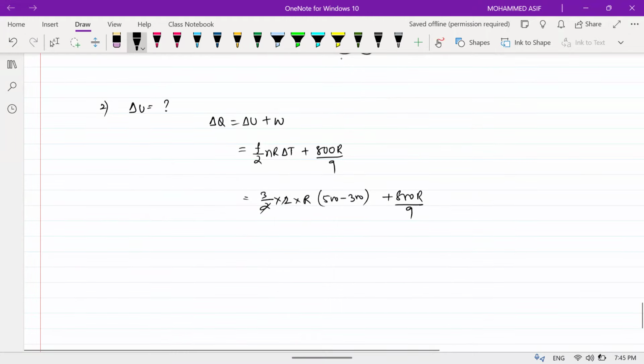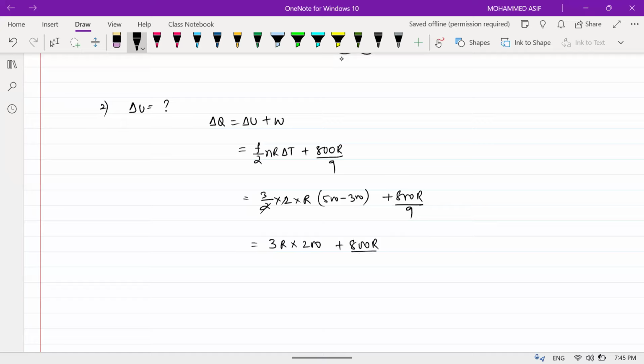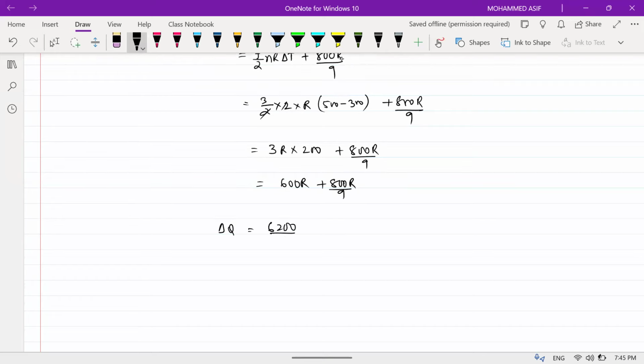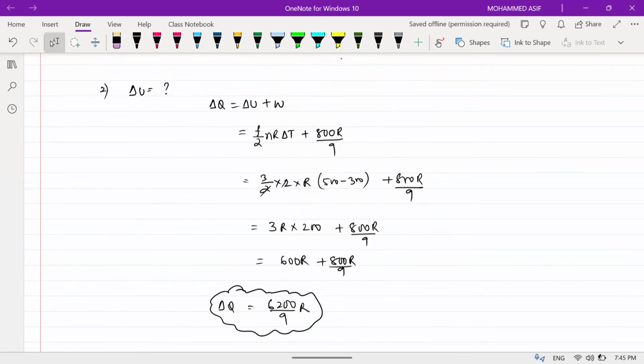So this value is coming out to how much, beta? This one is 3 into R into this one is 200, plus 800 into R divided by 9. So 3 times 200 is 600 into R plus 800 into R divided by 9. Okay, so if I take the simplification, delta Q will be equal to 6200 divided by 9 R. You can still simplify depending upon your options. You can just take care of your calculations. Am I clear with this one? So delta Q, we got the second one. So this one is delta Q.